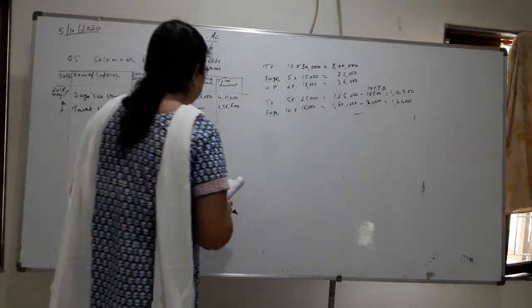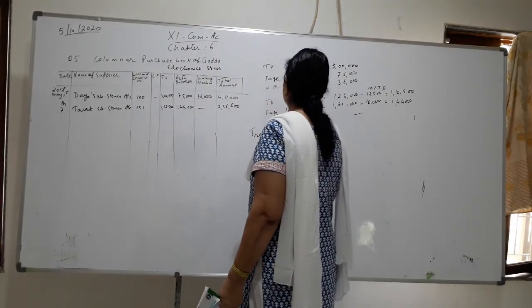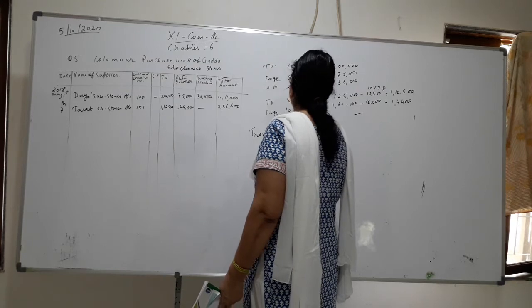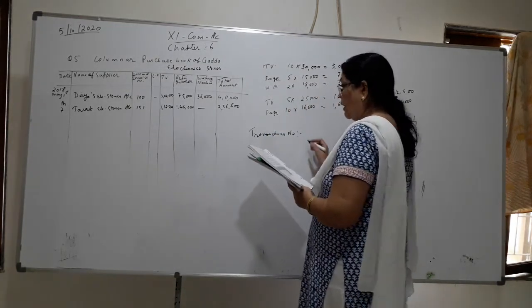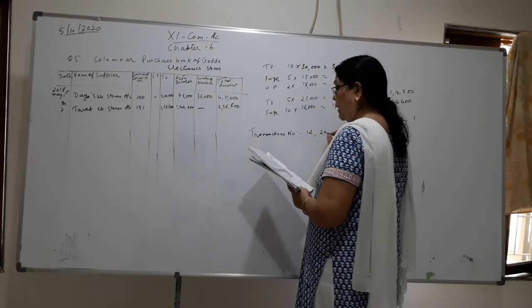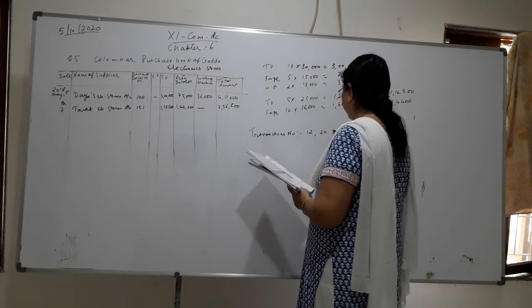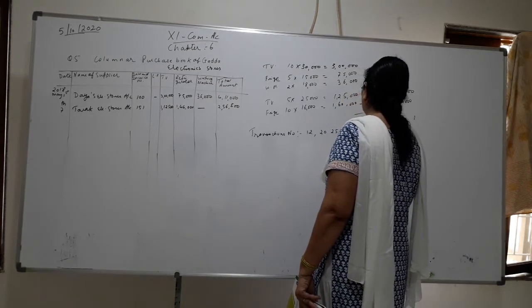Yes. So children, transactions number 12, then 20 and 25 will not be recorded.